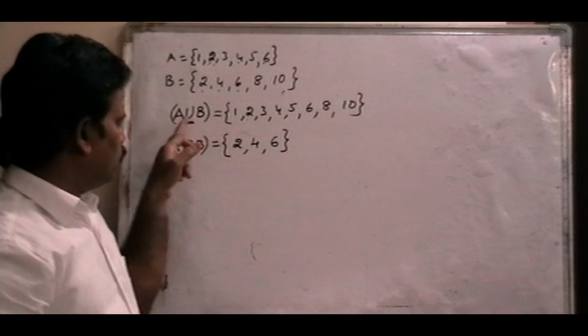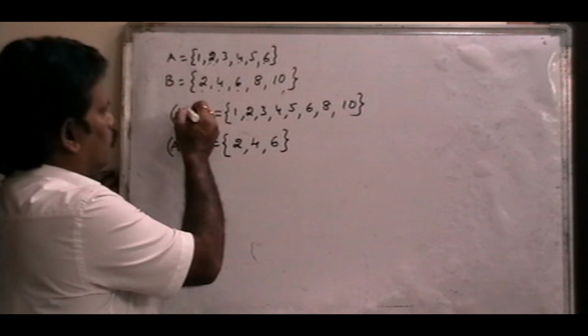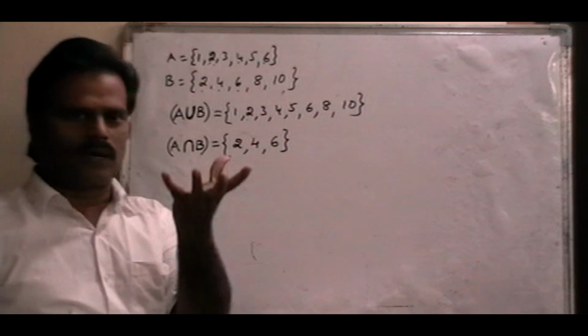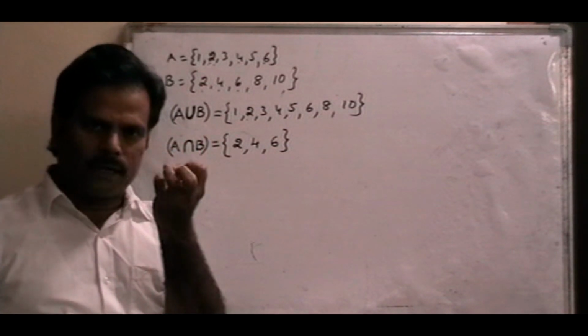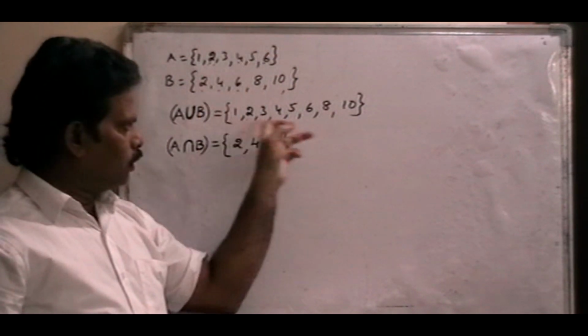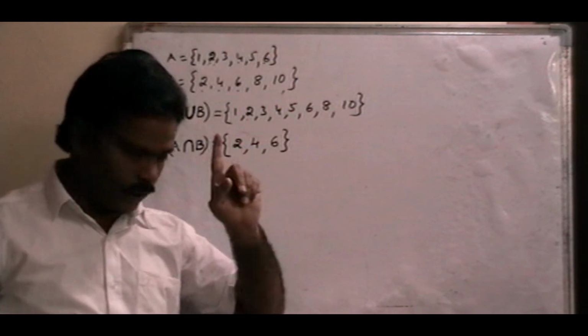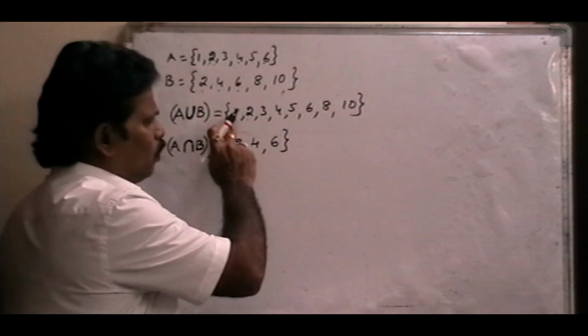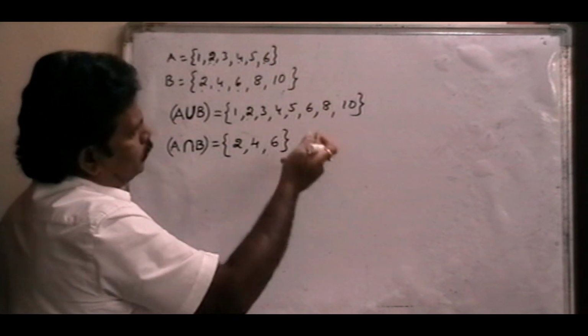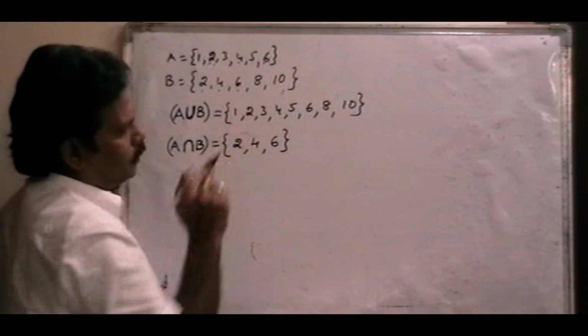A union B. The union symbol is in the shape of a U, so it is union. Union means all the elements combined, the total elements of both sets. Write them in order and write each only once: 1, 2, 3, 4, 5, 6 and 8, 10, because 7 and 9 are not there.